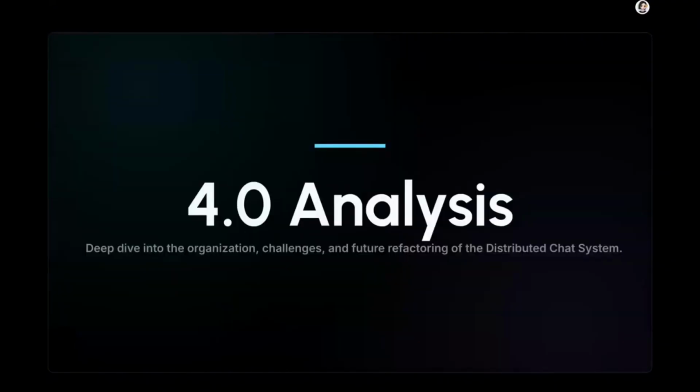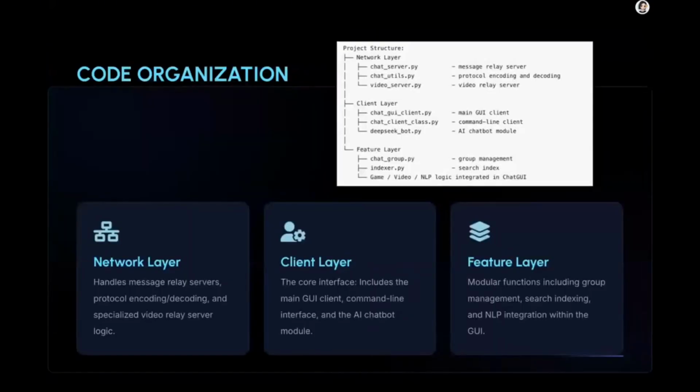For the analysis part, I will reflect on our project from four aspects: code organization, class design and module structure, challenges, and future improvements. First, let me explain our code organization. As the project became more complex, we tried to organize the system into different layers according to their responsibilities. This structure helped us separate the basic network communication from the user interface and feature-specific logic. The network layer mainly handles socket connections, message sending, and message receiving. The client layer focuses on user interaction, while the feature layer supports functions such as group management, search, AI interaction, and multimedia communication.